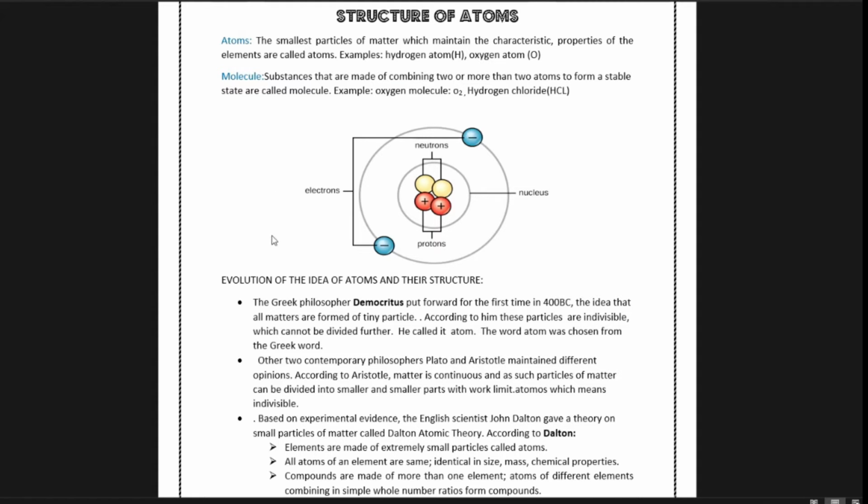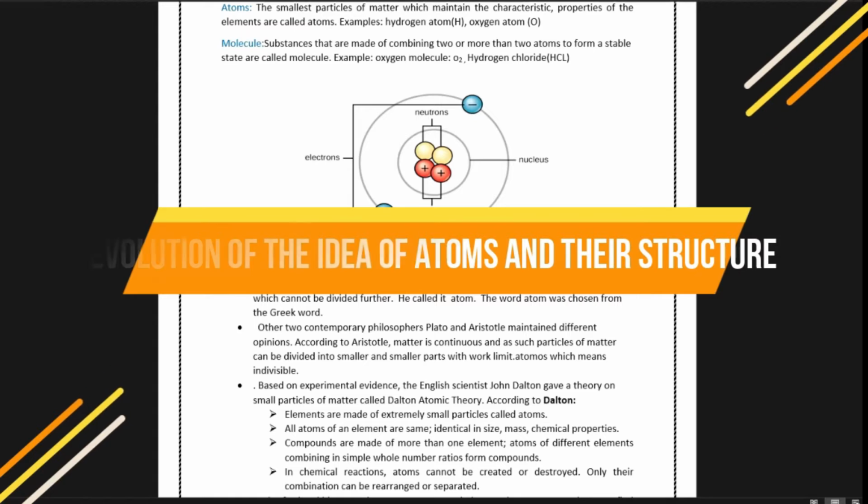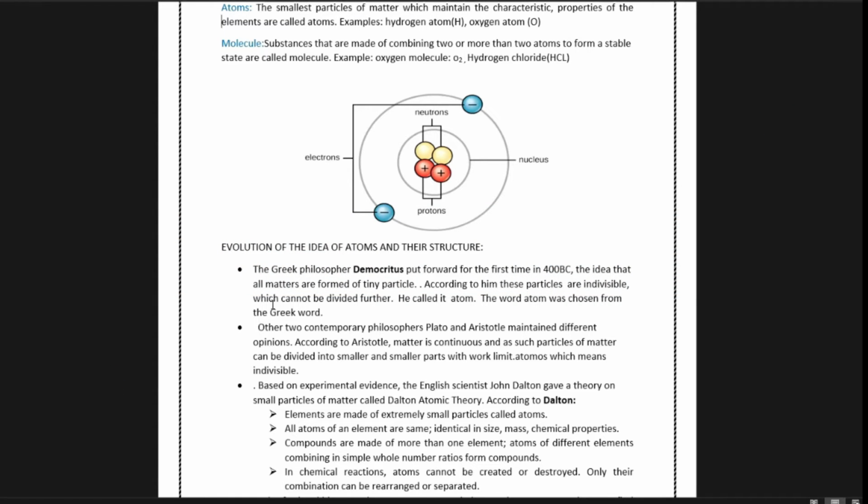About these tiny particles, different scientists and philosophers have expressed different opinions. Now we will know about the evolution of the idea of atoms and their structure. First of all, the Greek philosopher Democritus put forward, for the first time in 400 BC, the idea that all matter is formed of tiny particles. According to him, these particles are invisible and cannot be divided further. He called it atom. The word atom has come from the Greek word atomos, which means indivisible.